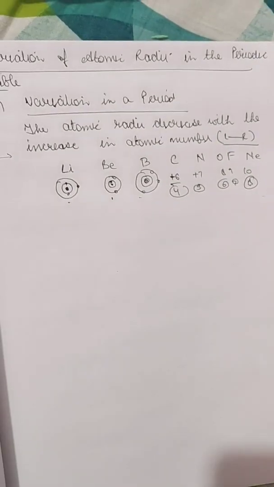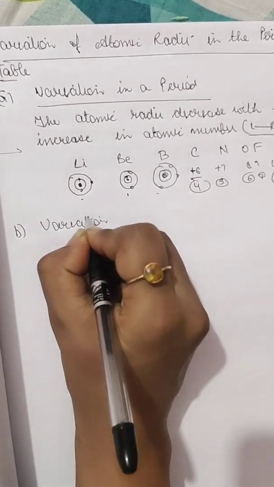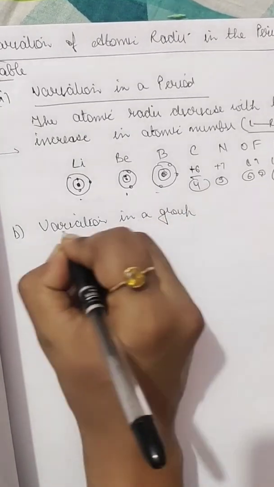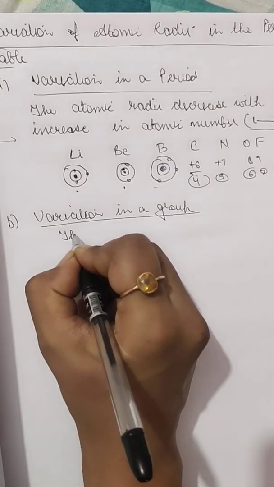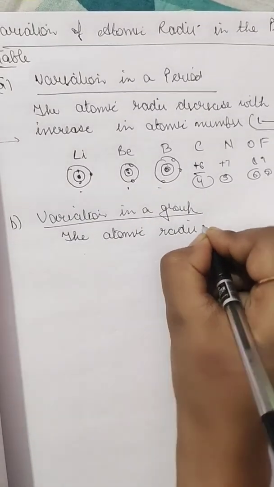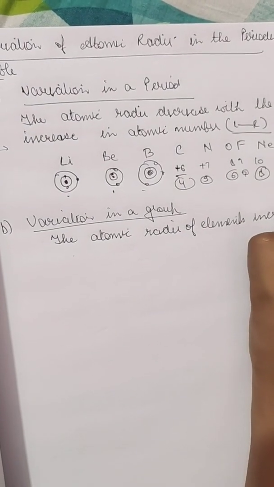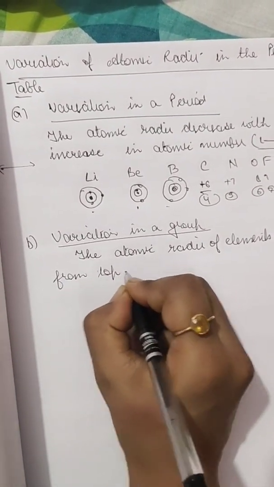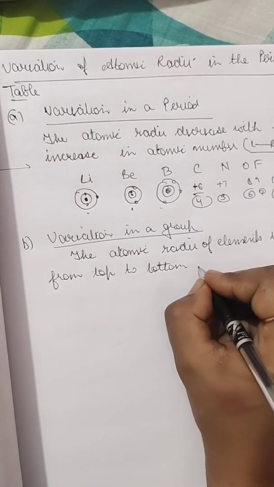Okay, so next is the variation in a group. How does the variation happen in the group? Variation in a group: the atomic radii of elements increases from top to bottom in a group.